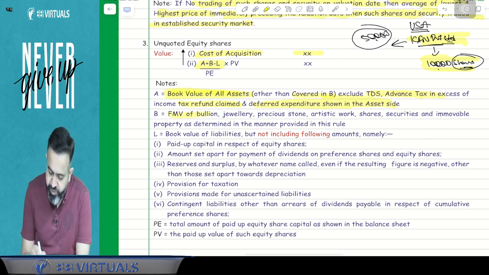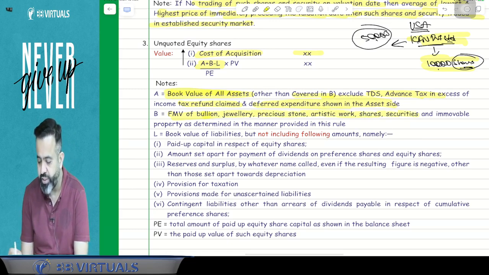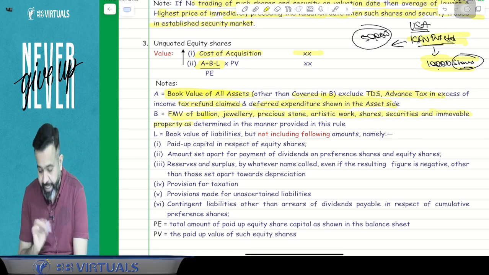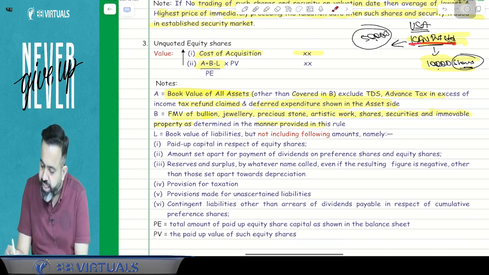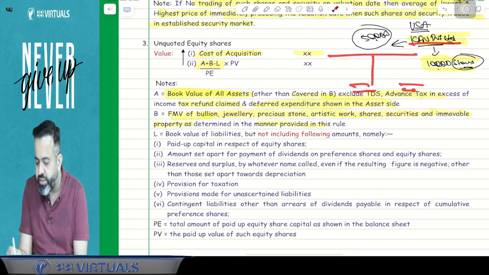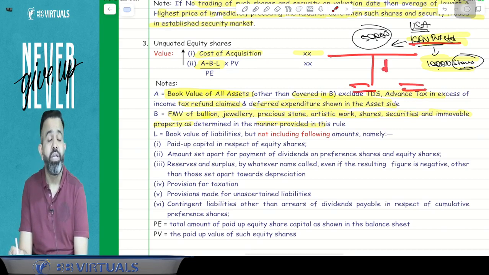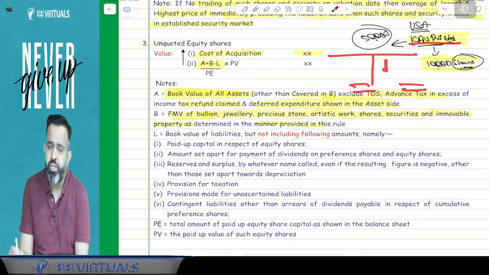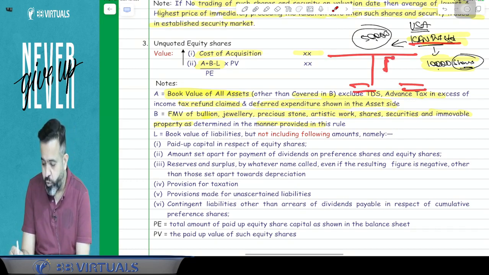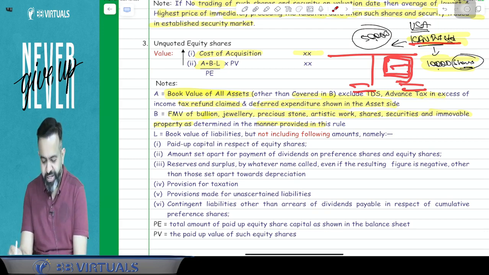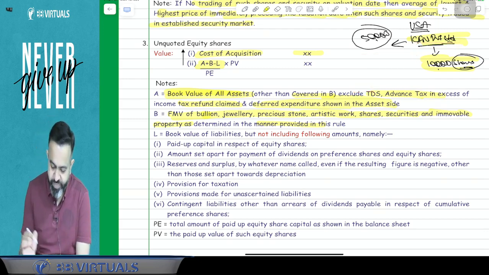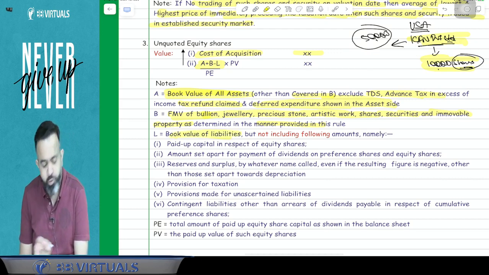Now, FMV you have to consider for bullion, jewelry, precious stone, artistic work, share, security and immovable property, as determined in the manner provided in this rule. So guys, you will take the Kin Private Limited balance sheet, and on the asset side, if there is a share, security, jewelry, drawing, painting, sculpture, archaeological collection, any other work of art, bullion or immovable property, for those assets you will take the fair market value. For other assets you will take the book value, and liability you will reduce at book value. Here, the book value of liability you will reduce.